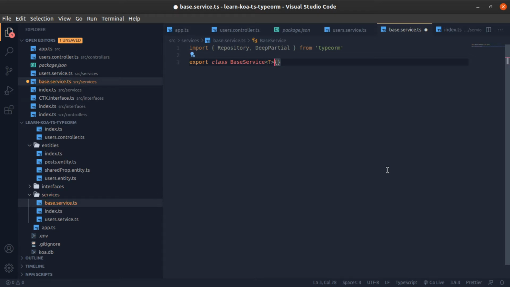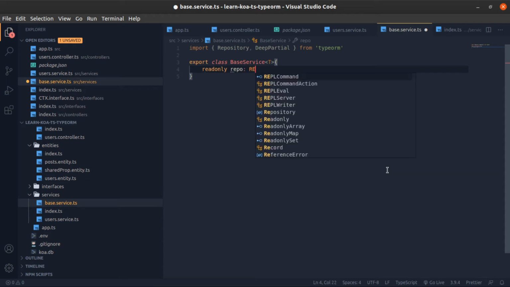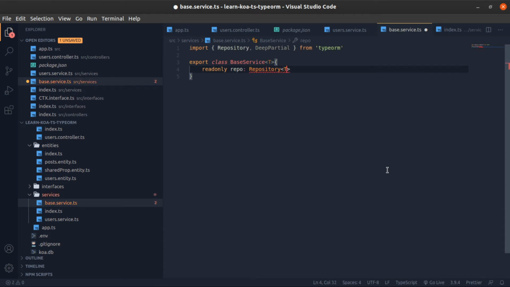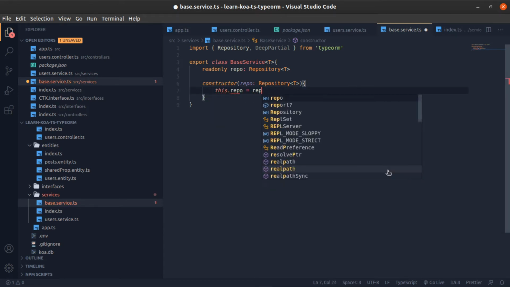I would call it T. Now readonly repo of type Repository, and the generic type you passed. And now constructor, so repo of type Repository of T. Now this.repo equals repo.